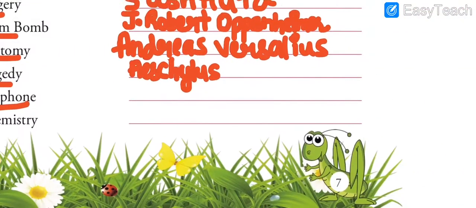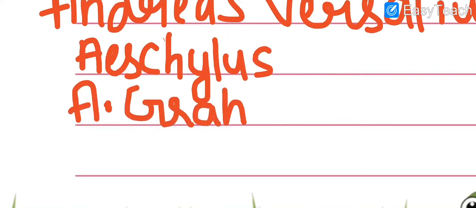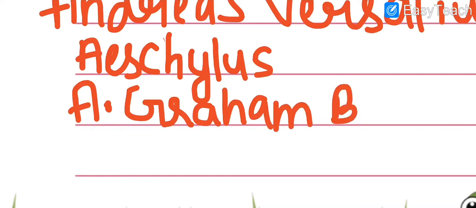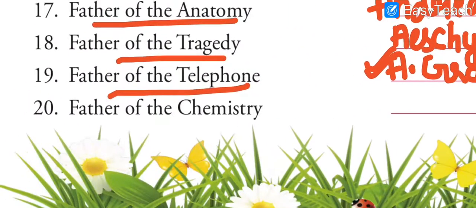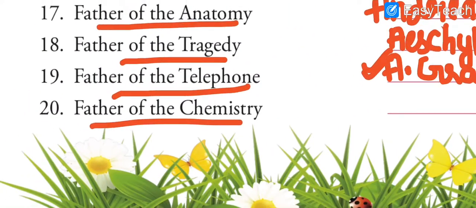Okay. Next is father of the telephone. I know everyone must be knowing this. He is Mr. A. Graham Bell. A. Graham Bell. He is the father of the telephone. Last but not the least is father of the chemistry.